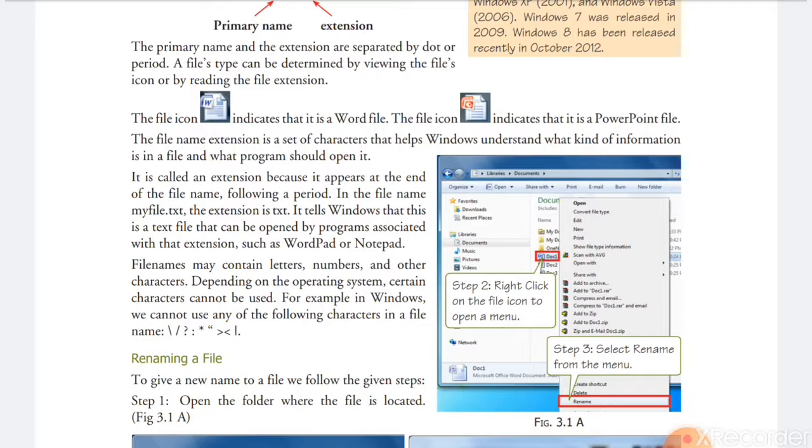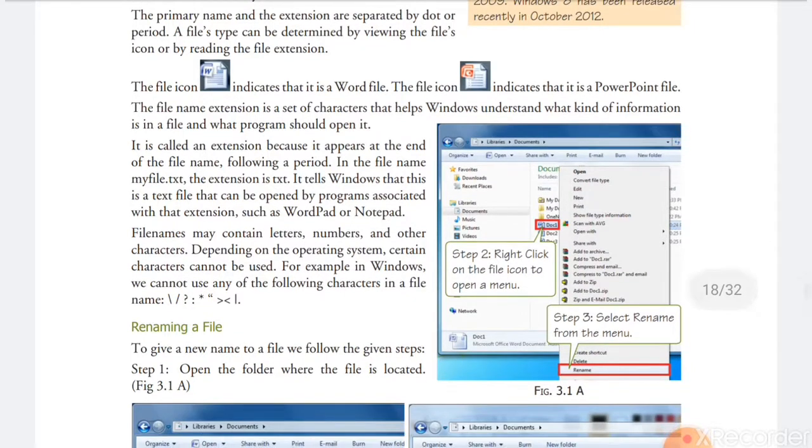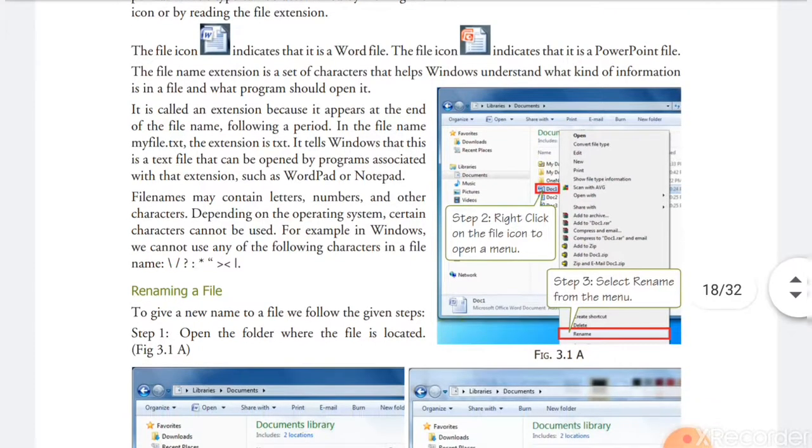When you save any file, the extension is automatically accepted by the application. For example, if you save a file in MS Word, MS Word automatically puts the extension .docx or .doc. If you save a file in Notepad, by default the extension will be .txt. Automatically it depends on the application program. We can change the extension as per requirements.